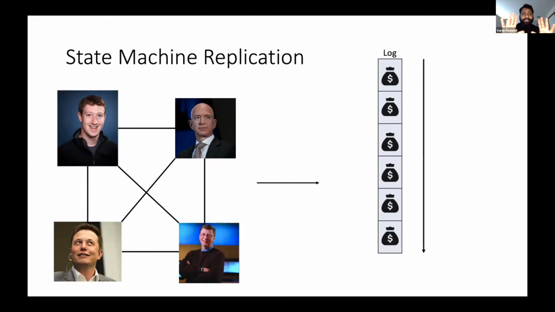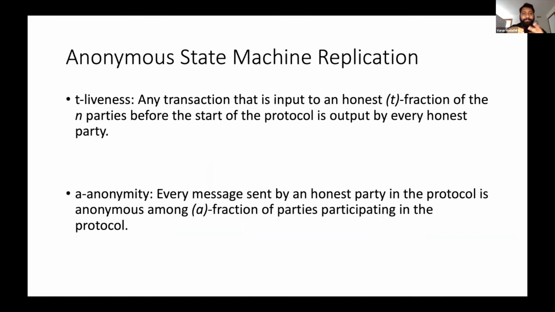So basically it's a protocol that is going to be run by all the servers, but here in our setting, think of them as these parties, the stakeholders, who are going to run a protocol and are going to agree on an ever-growing log. So it's going to be a linear log that's going to keep on growing. So the parties need to agree on what the next set of messages or transactions are that are going to go to the log. And crucially, we need two properties. We need more properties, but I'm just going to be describing two, which I will be using later.